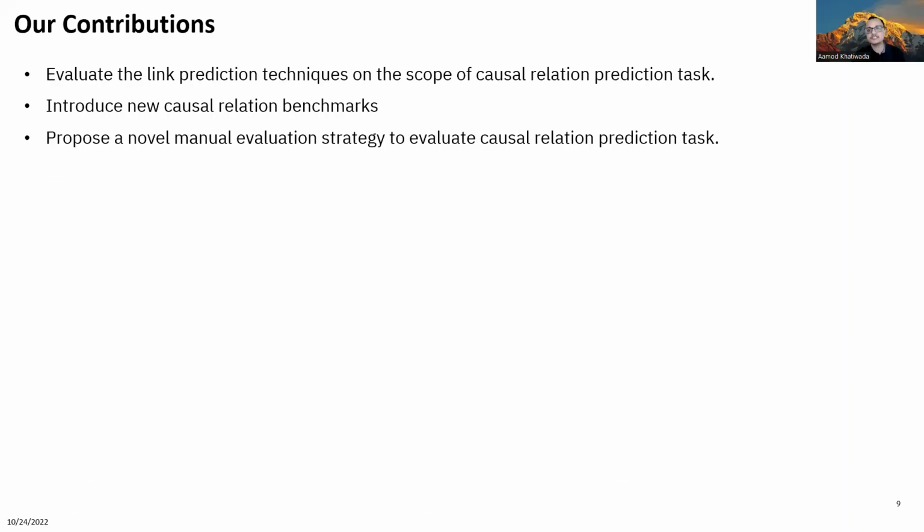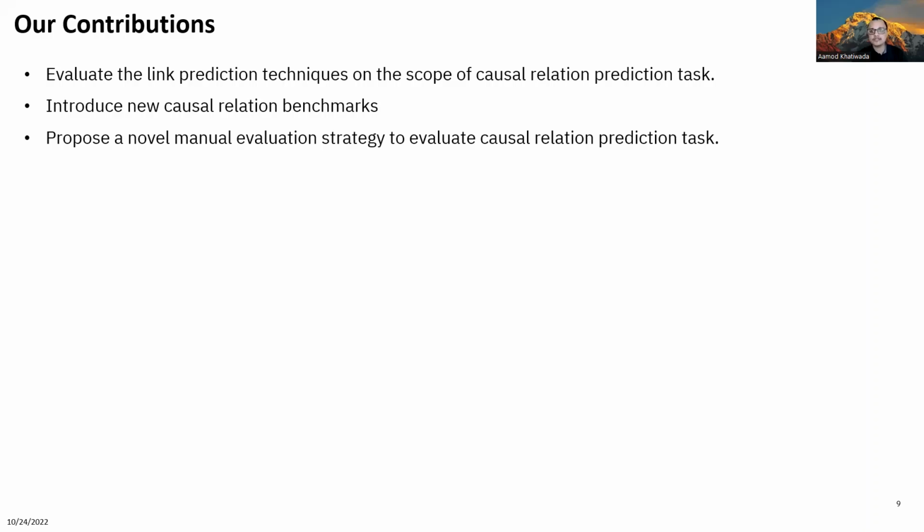So, based on these observations, we make the following contributions in this paper. First, we evaluate the existing link prediction techniques when they are used for the causal relation prediction tasks. Since the existing benchmarks do not contain event entities and causal relations, we introduced two new causal relation benchmarks for our evaluation, which is our second contribution.